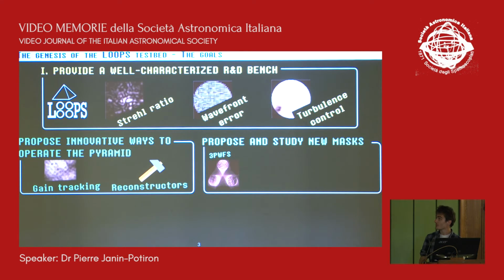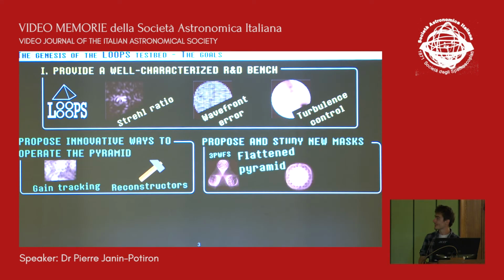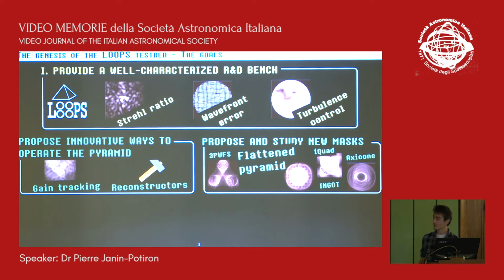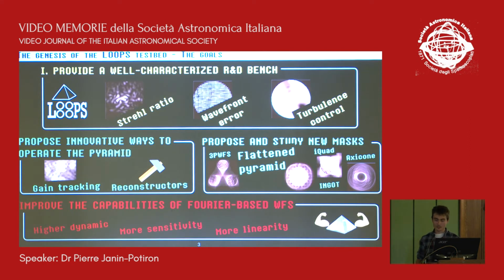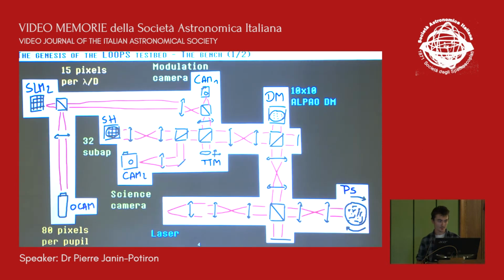So for example, the three-phase pyramid, another kind of pyramid that is the flattened pyramid that has been proposed by Olivier Fauvarc earlier, and some other masks. This one is proposed as well by Olivier. He has so much imagination: the iQuad, ingot wavefront sensor, and why not the Axicon, for example. And we want to do this to improve the capabilities of the Fourier-based wavefront sensor, in terms of dynamic, sensitivity, linearity, to make it stronger, but I'll come back to this later.